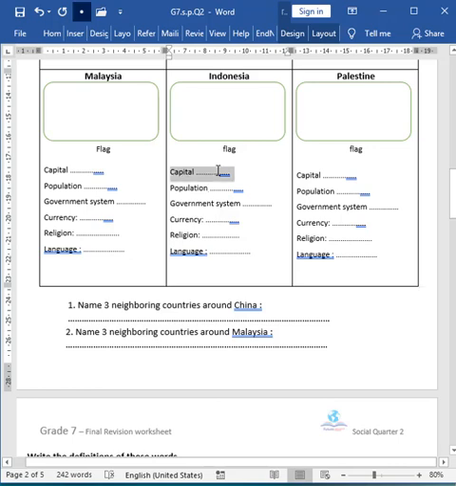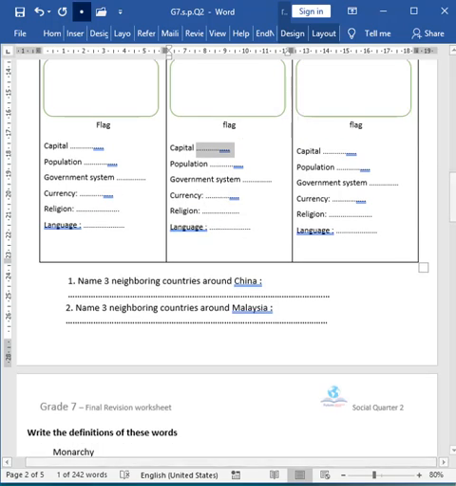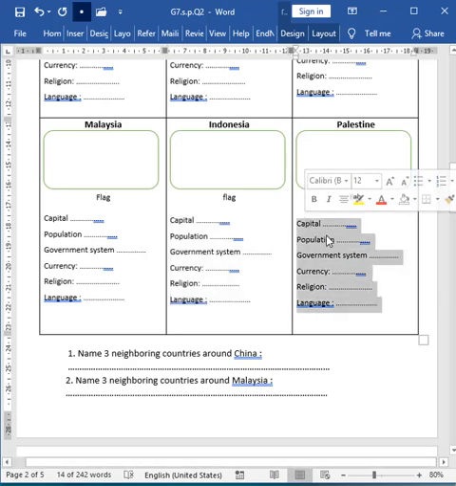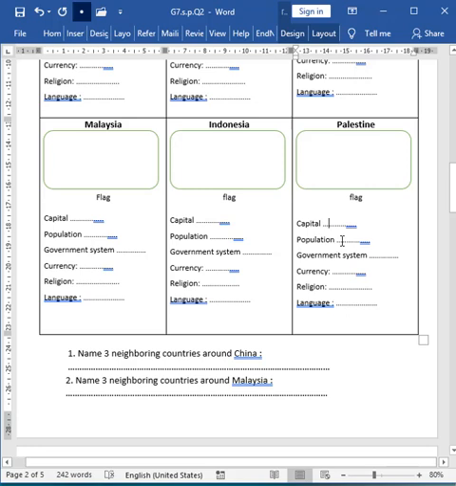Next, about Indonesia, the capital is Jakarta. You also had it in your book. The currency of Indonesia is the Indonesian rupiah, and the rest of the information we did all together in the class. If you're missing any, I told you, you can check your book, or Google or Wikipedia also has the full information. Regarding Palestine, the capital city is Al-Quds. The population is around 5 million people. The majority of people in Palestine are Muslims, and the language is Arabic.